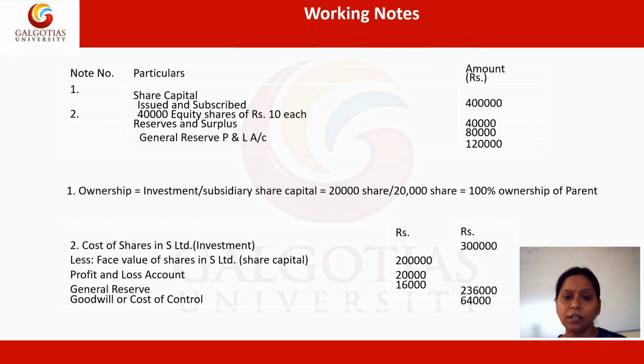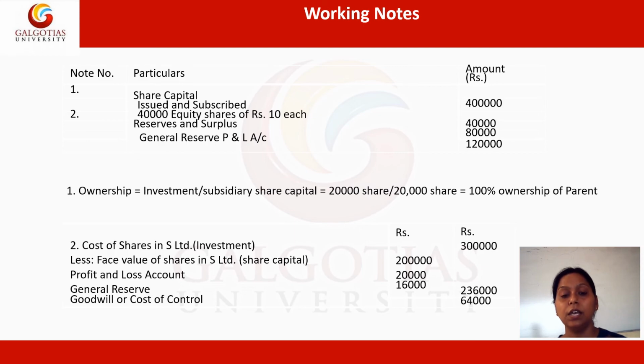Now, another working note which we are preparing here is to calculate the cost of control or investment. This way, we will be able to see whether in this question capital reserves or goodwill has been generated. That we will see. Firstly, we will put the cost of shares, so basically the investment made by the parent in the subsidiary, but with the values only.